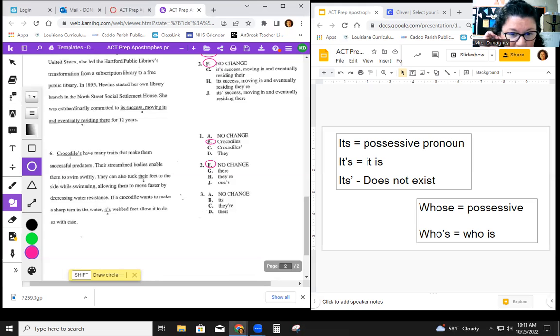We can eliminate A. So that leaves us with its and their. If you go back to the beginning of the sentence, we see if a crocodile. A here refers to a singular crocodile, and so we need the possessive pronoun for a single one, not plural. And that means we can eliminate D. So our answer is B.